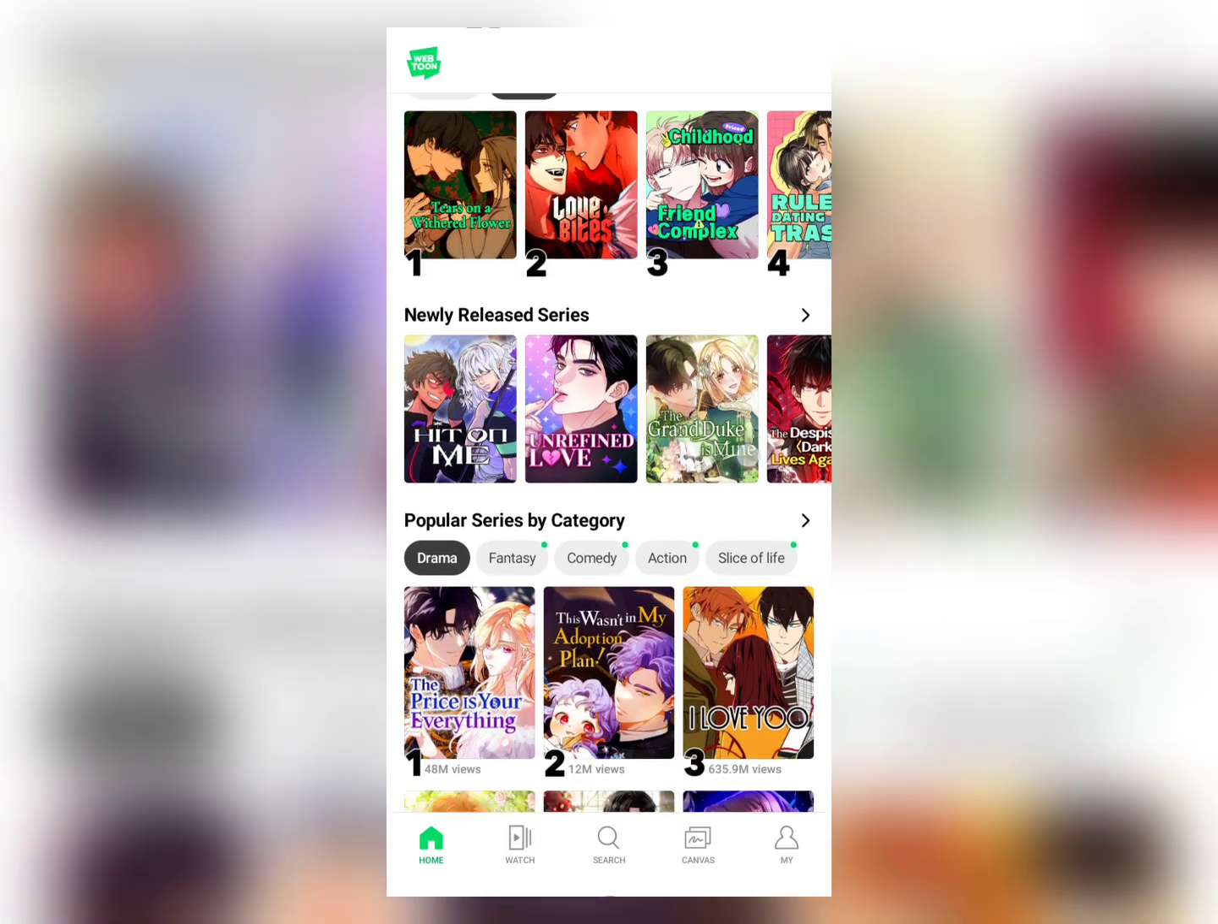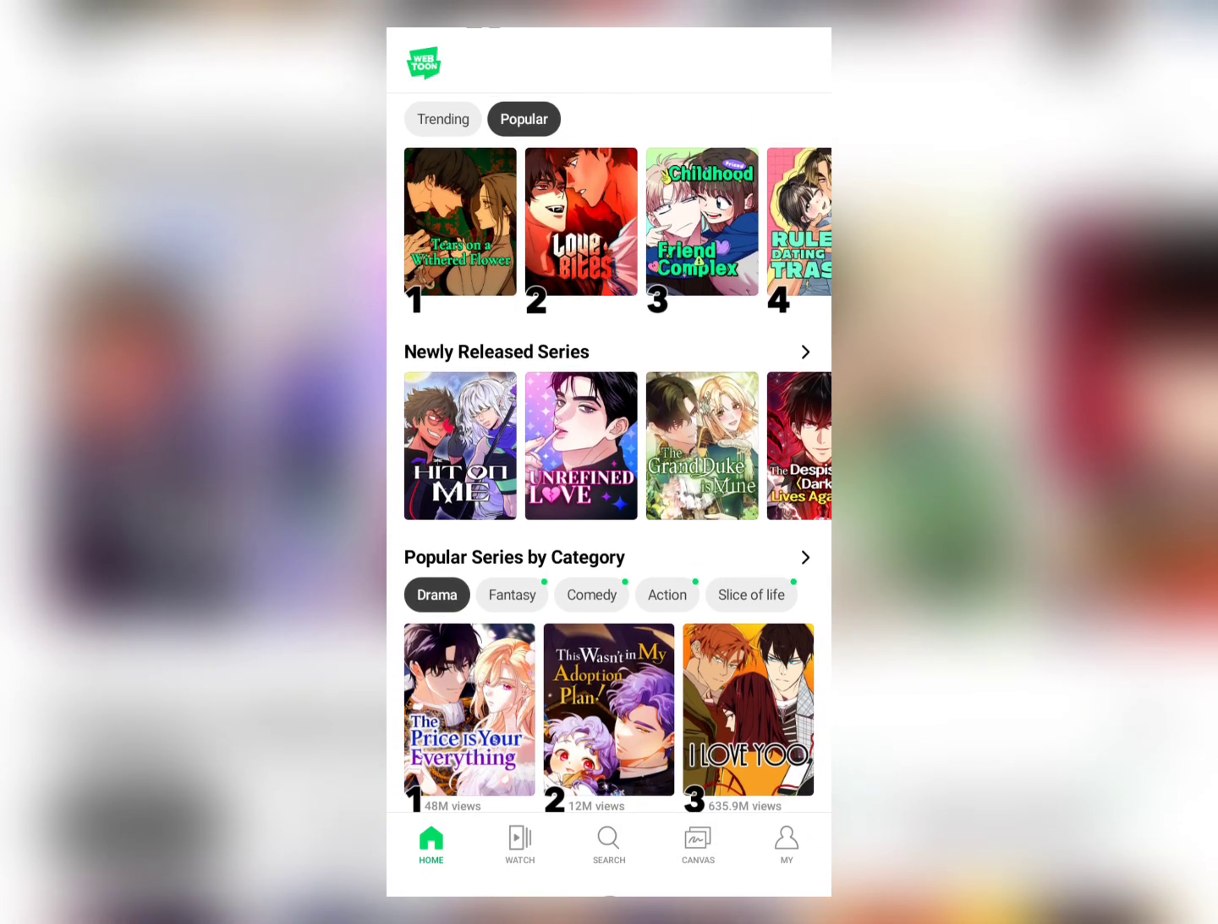But as I said before, it's a good application if you're into anime and those type of things. You will find a lot of anime, and they're all fun to read and watch.